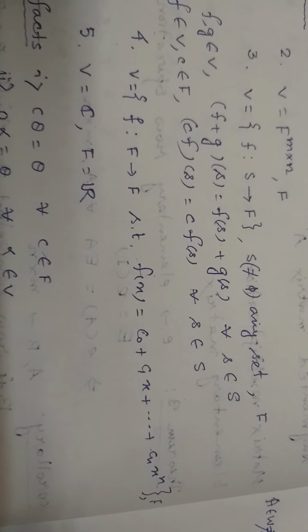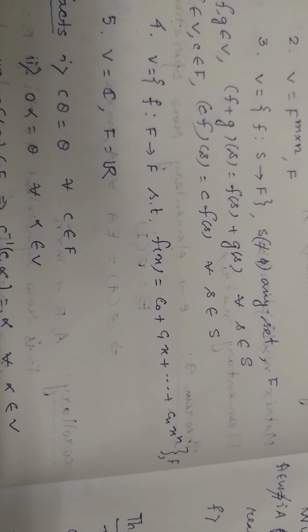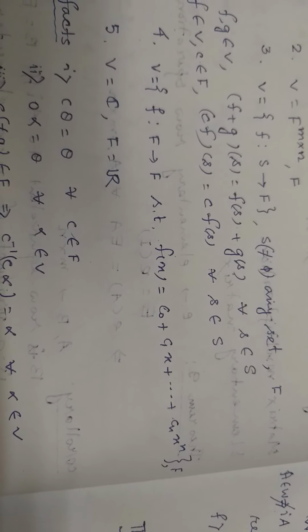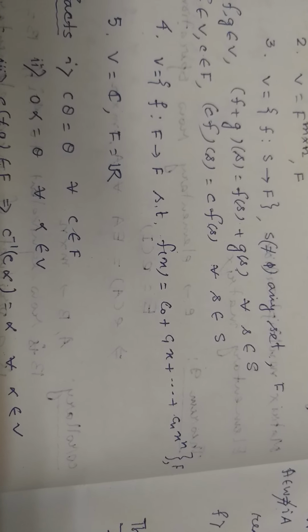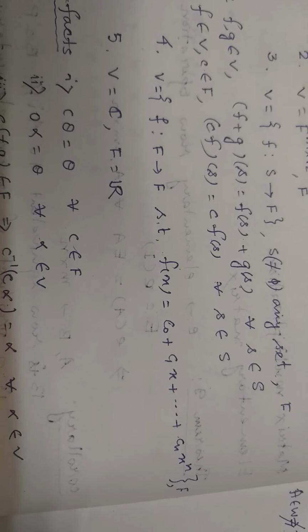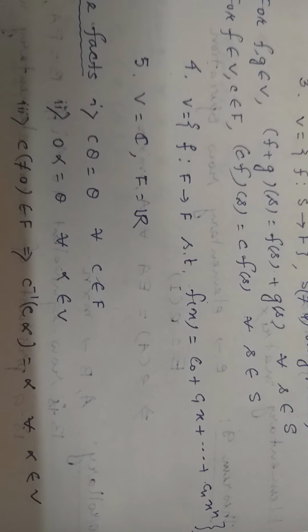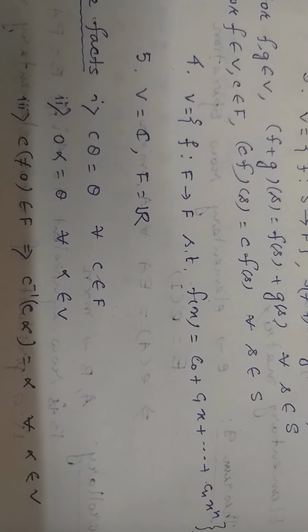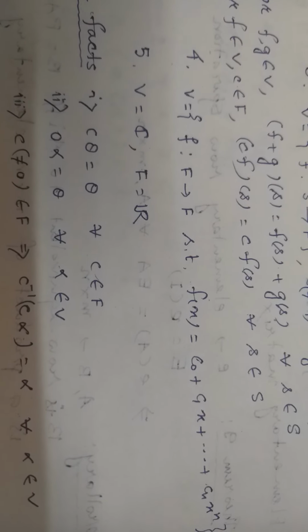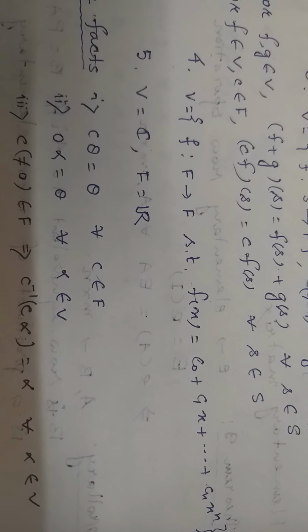Example 4, let V be the set of all polynomials over the field F. Then also we can prove that, as we know the addition of polynomials and the scalar multiplication with polynomials, this will form a vector space over the field F. Example 5, if we take V as the set of complex numbers and F as the field of real numbers, then one can easily check, because we know the addition of two complex numbers and the multiplication of a complex number with a real number, that V is a vector space over the field of real numbers.